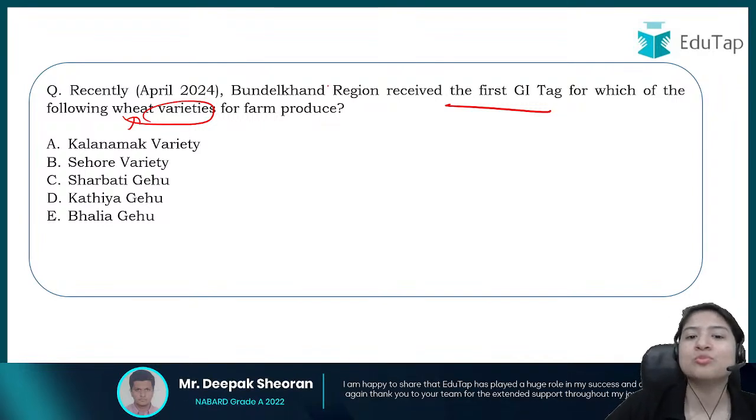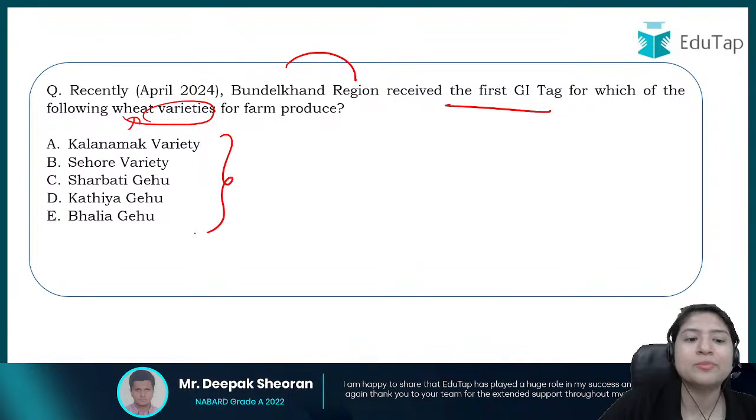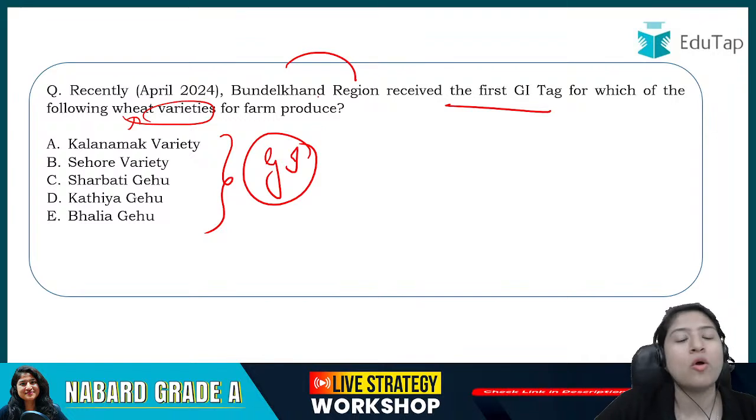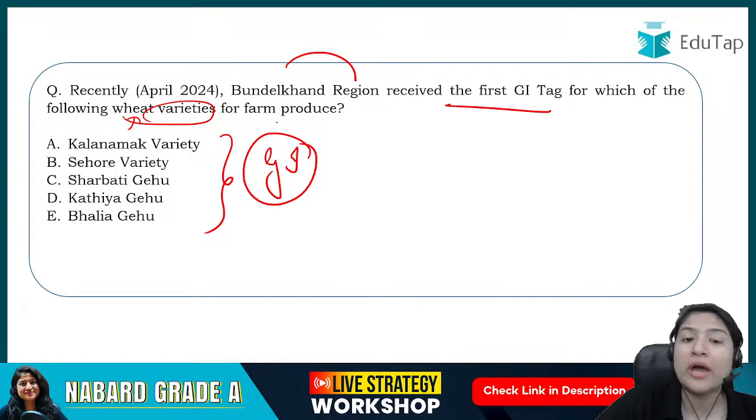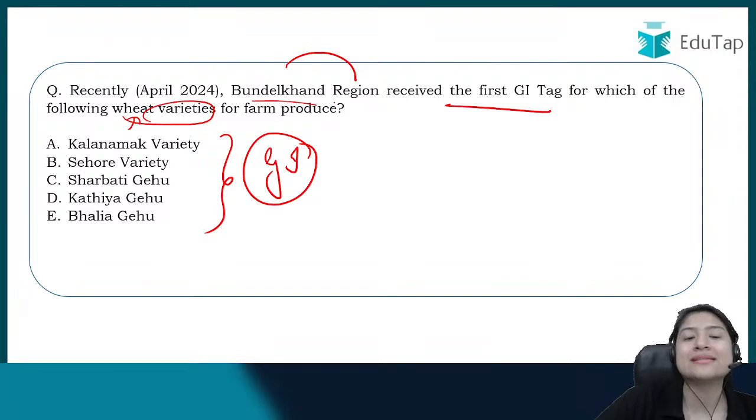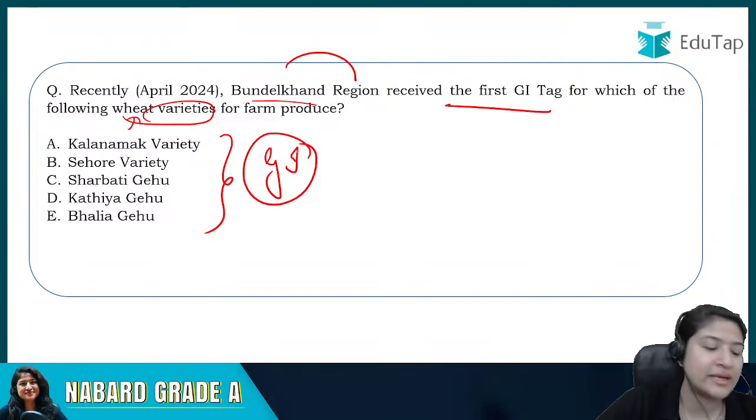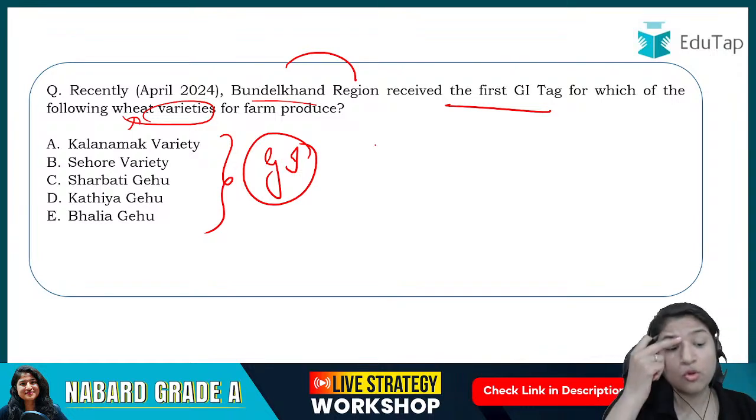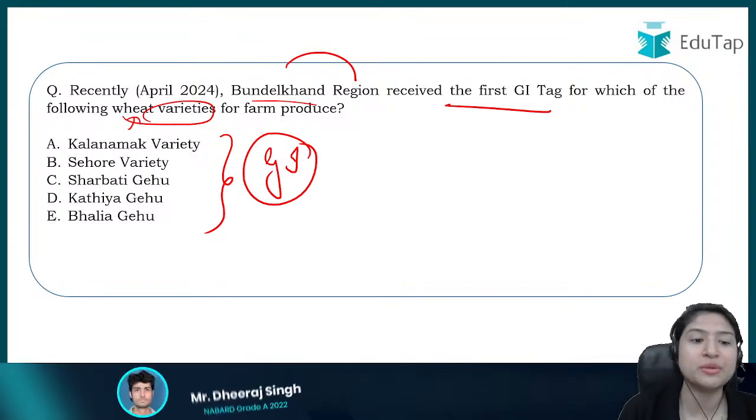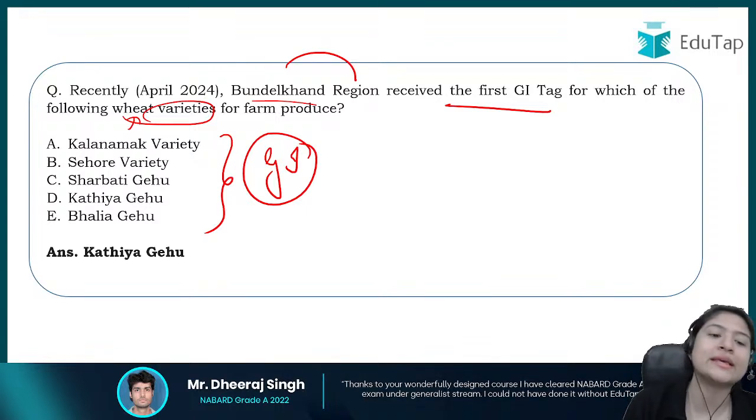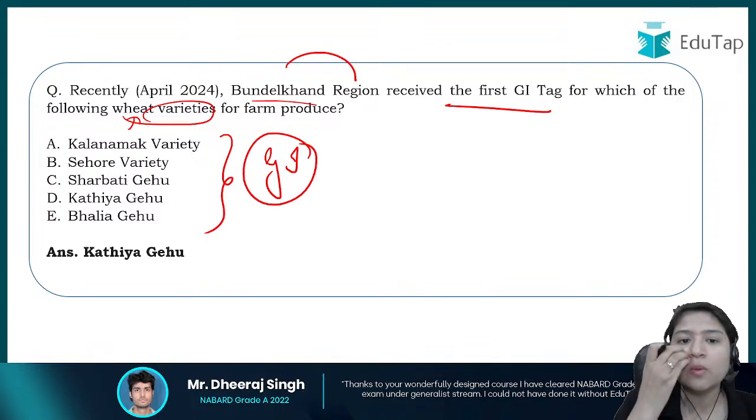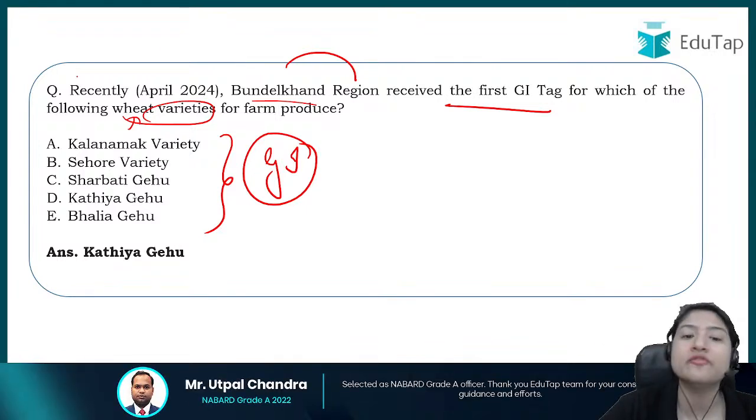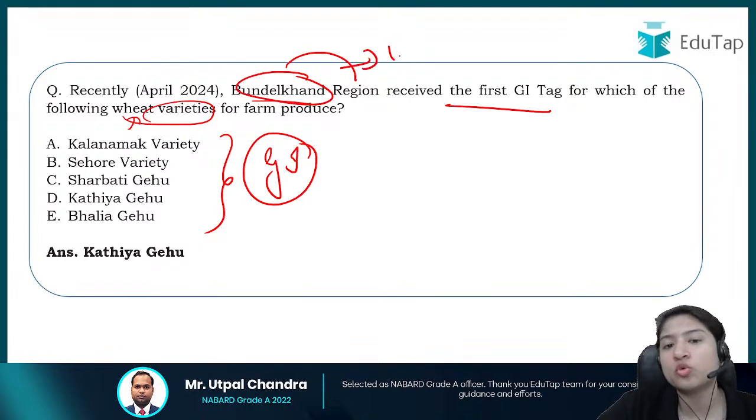So the question says that Bundelkhand region has received a GI tag. You have been provided with the options, and all of these are GI tags only. All of these have gotten GI tags, but you have to tell which one has recently, in April, gotten the GI tag belonging to the Bundelkhand region. Good morning Shalini. Among the options, option number D, as Preeti is also saying, is the right answer. Kathia Gehu. This particular variety of wheat has gotten the GI tag for the Bundelkhand region of your Uttar Pradesh.